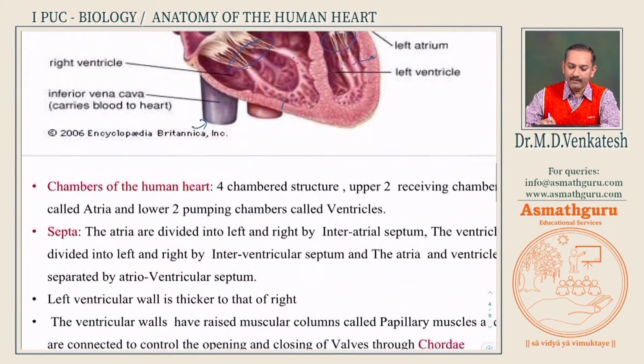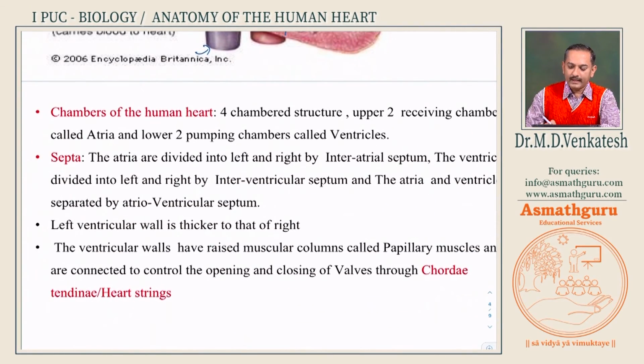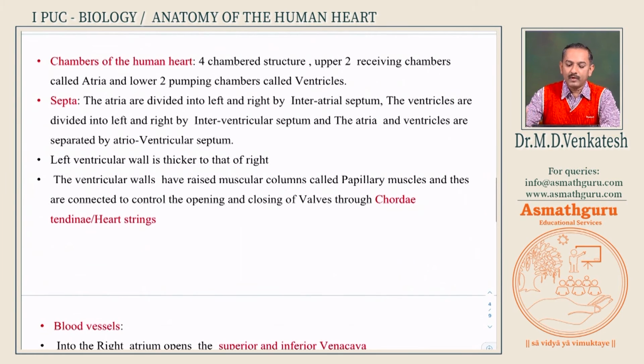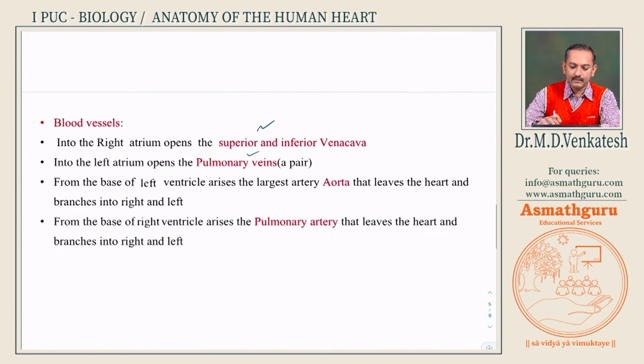So this is a brief of all the explanation I told you. The chambers of the heart: 4 chambered, upper 2 receiving, lower 2 pumping chambers. Septa: inter-atrial septa, interventricular septa, atrioventricular septa, what I already mentioned. Left ventricular wall is thicker than the right. Papillary muscles and chordae tendineae help in opening and closing of the valves. So this much is clear. Next, blood vessels of the heart: into the right atrium open the superior and inferior vena cava.